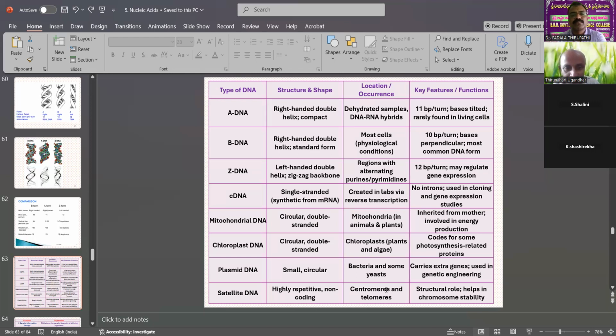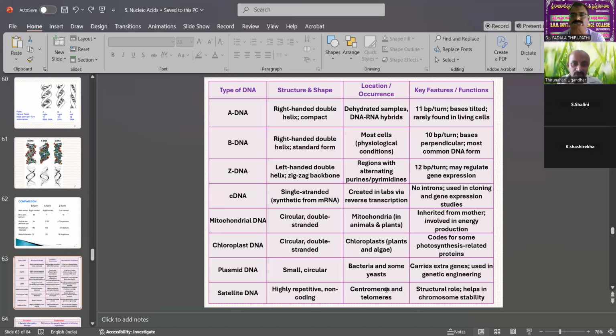Mitochondrial DNA is inherited from the mother and is involved in energy production, forming ATP. Chloroplast DNA codes for some photosynthesis-related proteins. Then plasmid DNA carries extra genes used in genetic engineering. These additional genes can be used for gene cloning in future, and help in identifying the plasmid DNA structure. Then satellite DNA plays a structural role in chromosome stability.